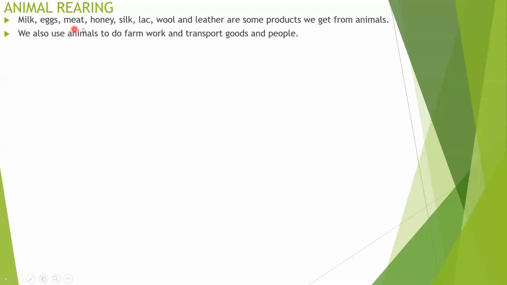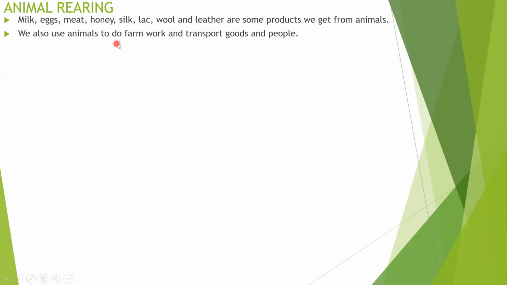So it's called animal rearing. That's why people nowadays use cottage industry and large scale industry for the preparation of milk through milch animals, milk yielding animals, and some people grow eggs or chicks to cultivate and produce a lot of eggs, and meat also, not only eggs, even meat. Then honey rearing with honeybees, the silk culture, sericulture technique, and the lac insect used for some adhesive material, and wool prepared with the help of sheep and some other animals. Okay, these are the products we get from animals.